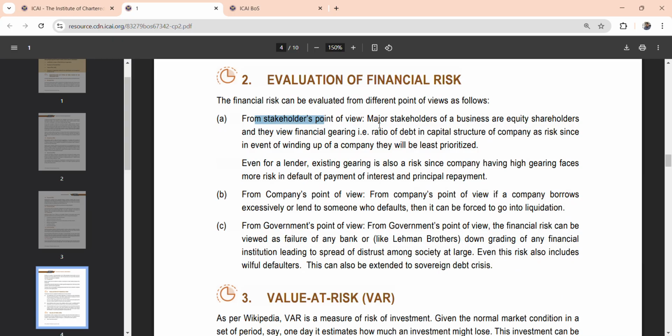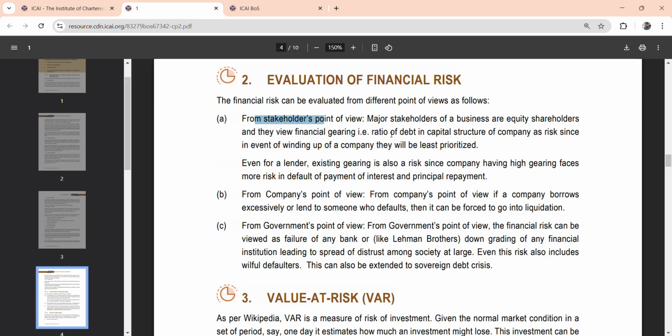Major stakeholders are equity shareholders, and they view the financial gearing, that is the debt equity ratio and all those things. And the company's viewpoint is from the company's point of view. If a company borrows excessively or lends to someone who defaults, then it can be bad. In such cases, the company may even head to liquidation.